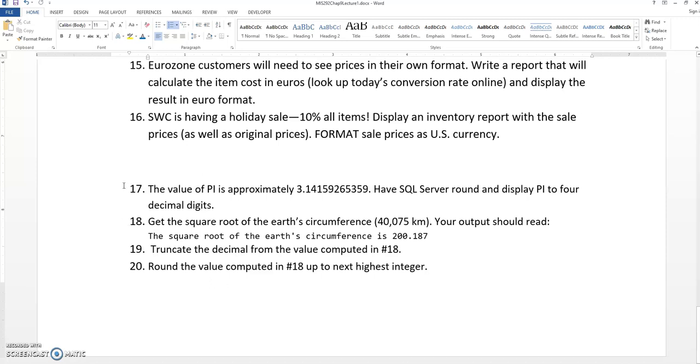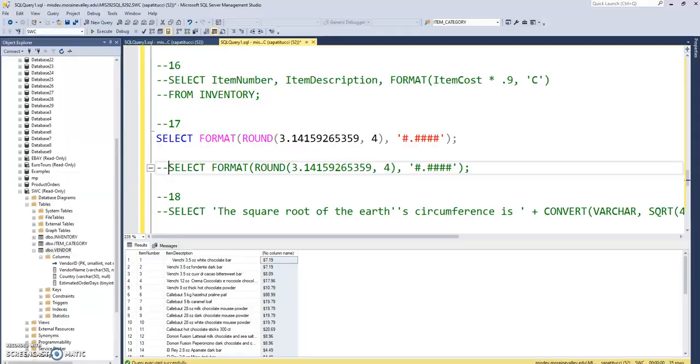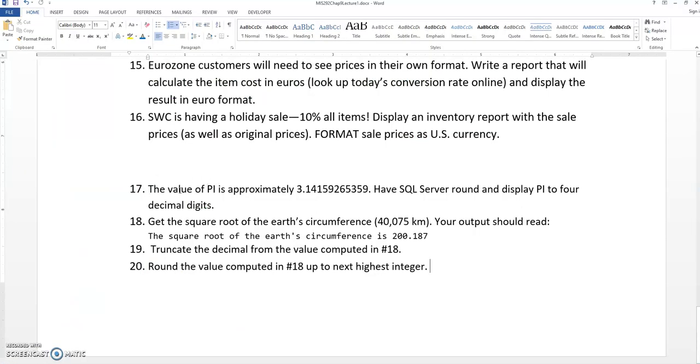Okay, so numbers 17 through 20 are kind of just silly, just for fun types of problems to work with some numeric functions. Number 17 says the value of pi is approximately this number. Have SQL Server round and display pi to 4 decimal digits. So we can round pi to 4 decimal digits.